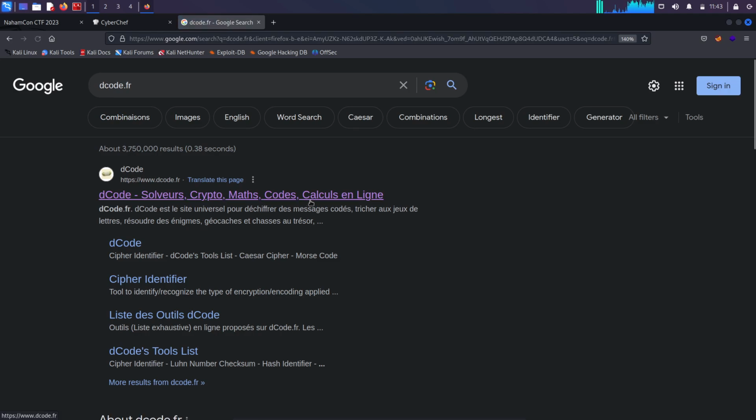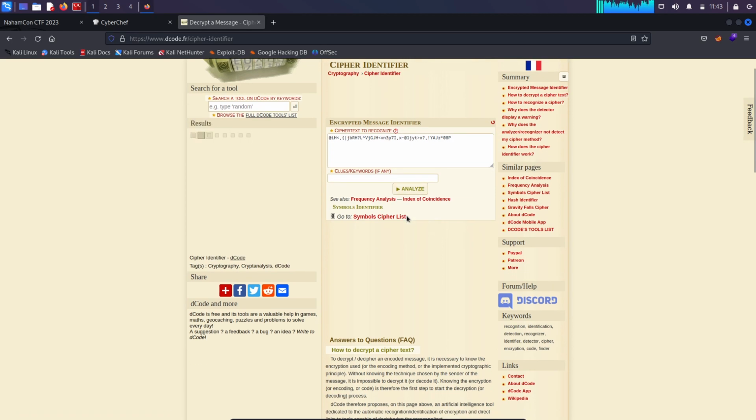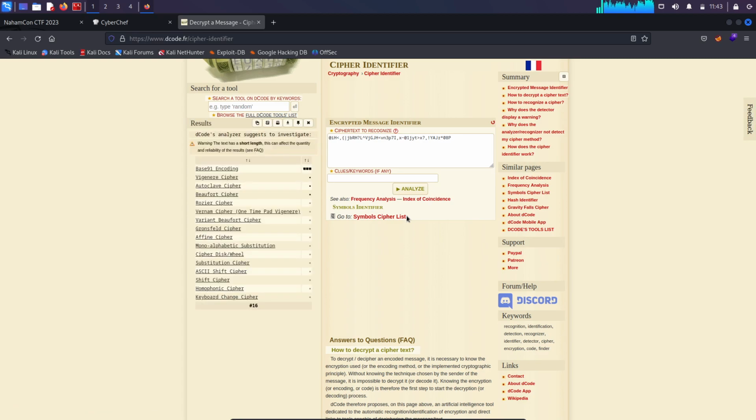So right here, this one is again an amazing site to decrypt these sort of things. What I will do is, right here it says cipher identifier. It will try to identify different sorts of ciphers. So I will simply paste my string over here and say analyze, and it will analyze this string and give us some possible situations for what sort of thing this is. And right away, in just the first one, it's saying this is base 91 encoding.